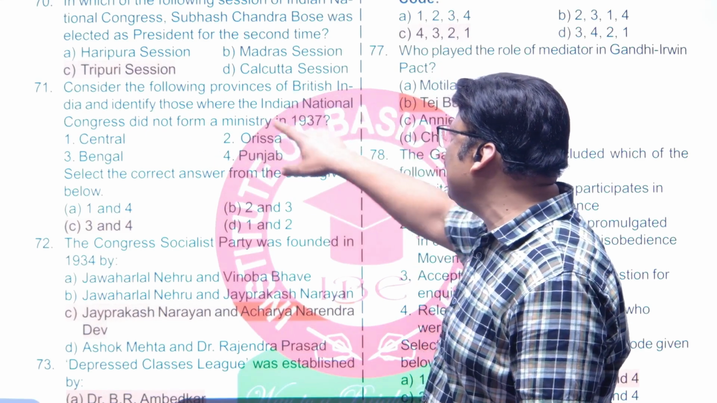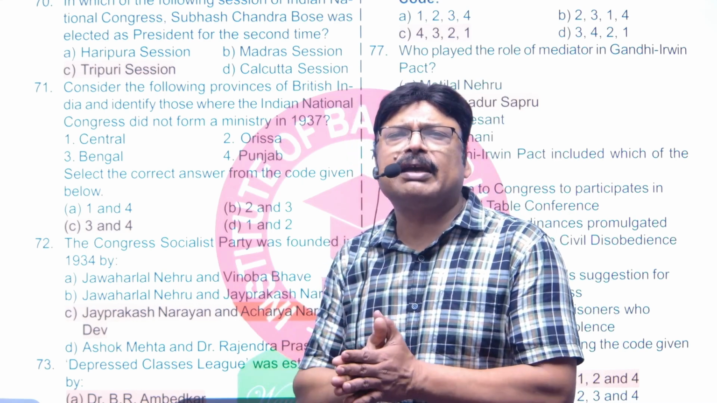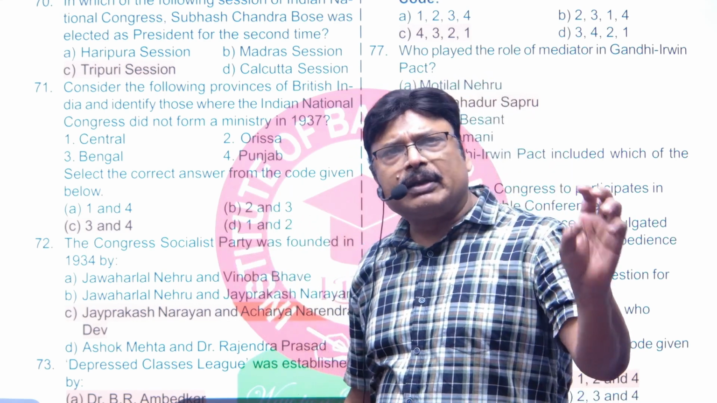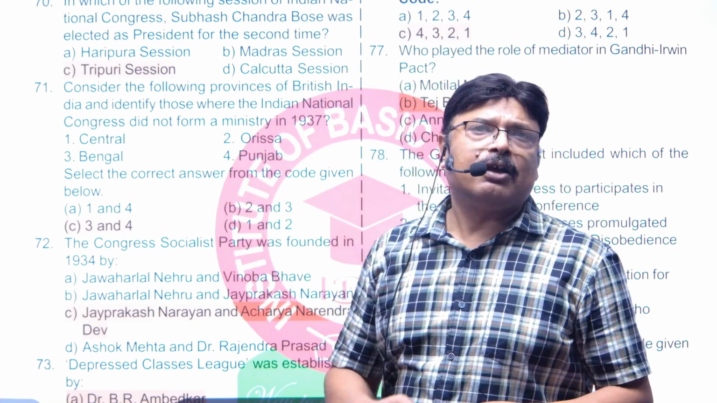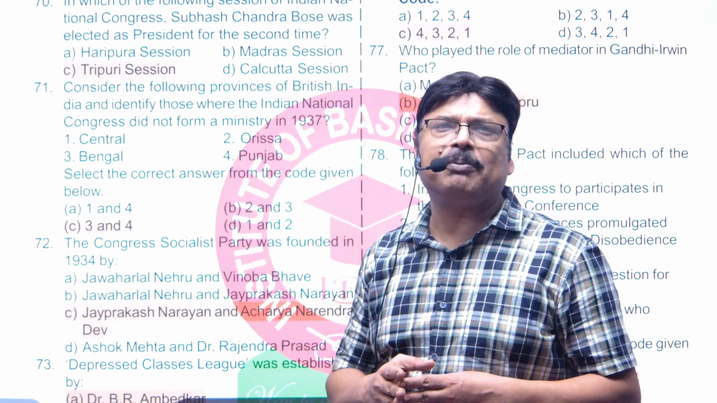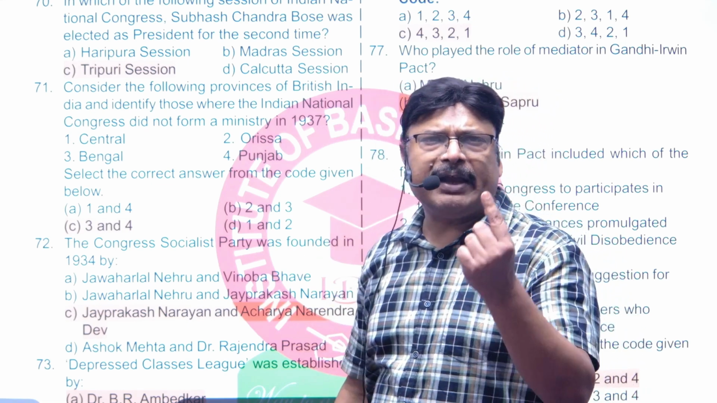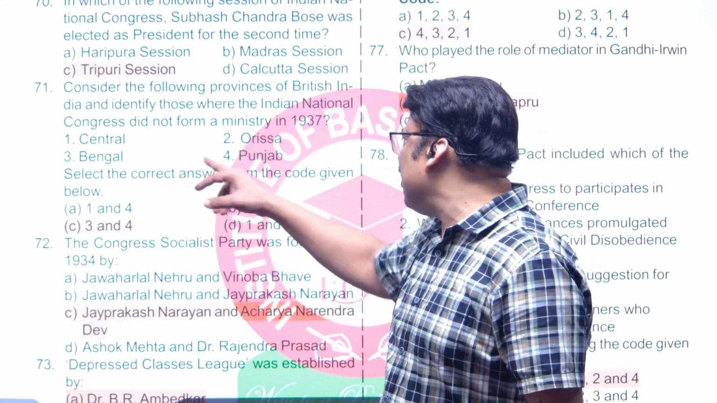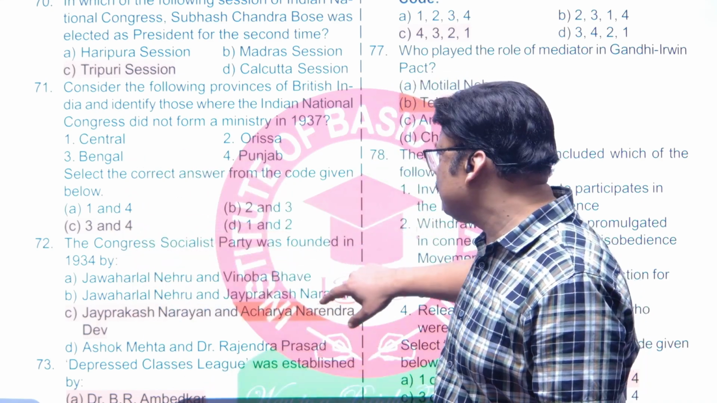Identify those where the Indian National Congress did not form a ministry in 1937. In 1937, obviously at 8 places the government was formed by Congress, but at 3 places a non-Congress government was there. The first one was Bengal, second one Punjab, and third one was Sindh. So obviously we have Punjab and Bengal, third and fourth. The answer will be third and fourth.